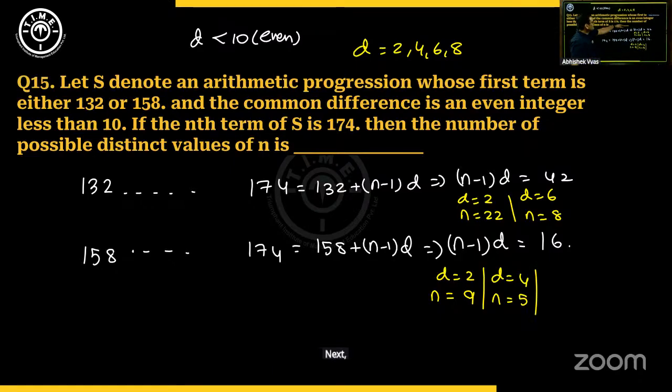Next, we cannot put D equal to 6 because 6 is not a factor of 16. Put D equal to 8. If D is 8, then n minus 1 will be 2. So n will be 3.